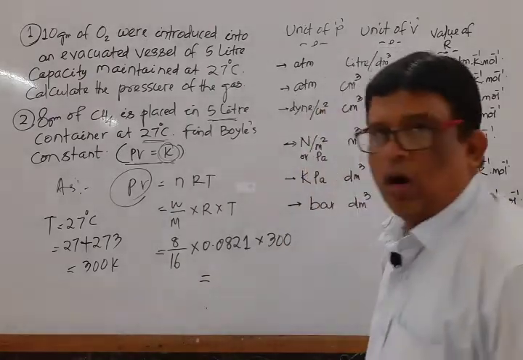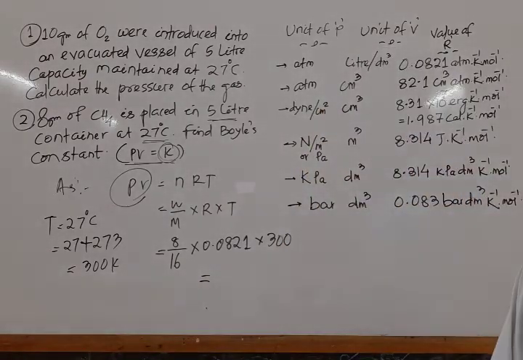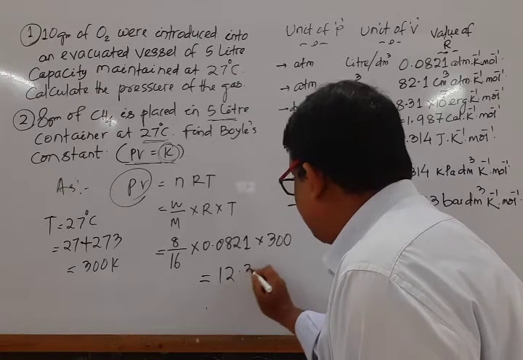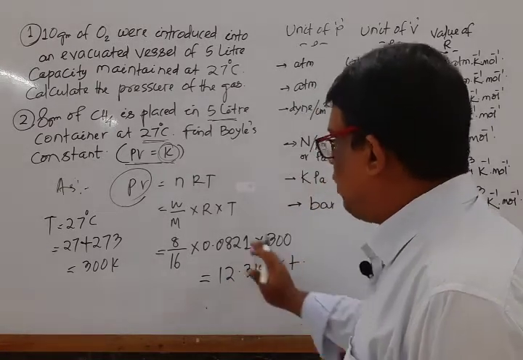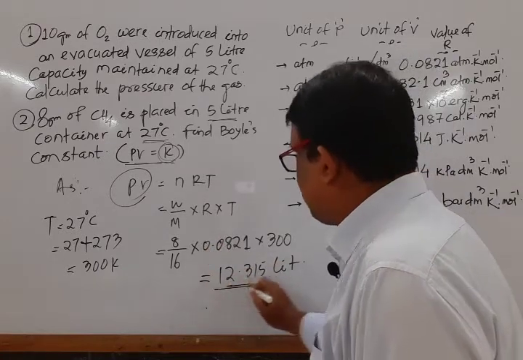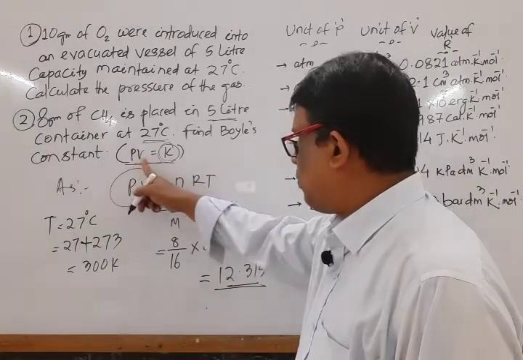Mark that. On solving this, the expected numerical answer is 12.315 liter. So the answer, known as Boyle's constant, is the product of pressure and volume.